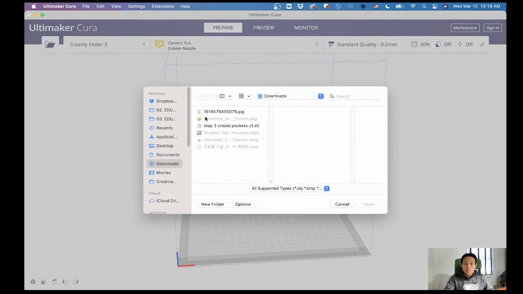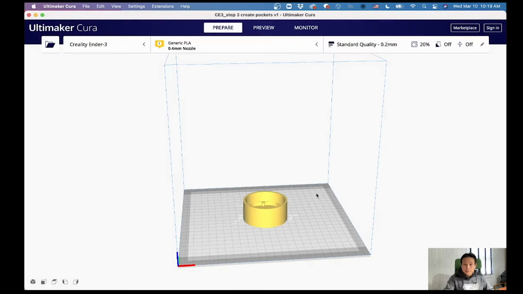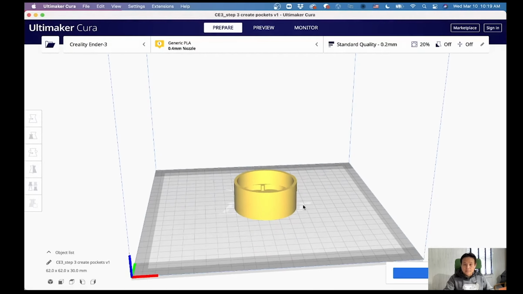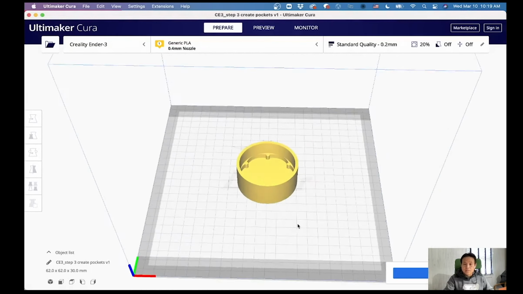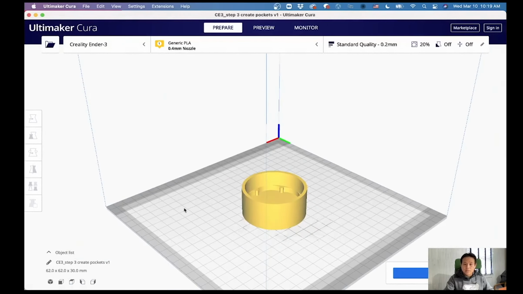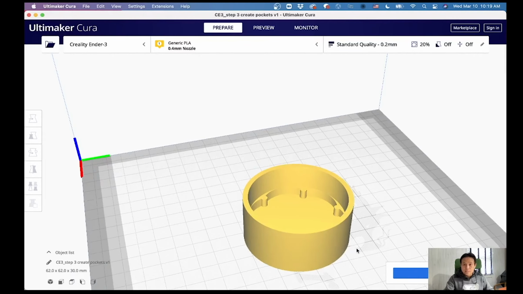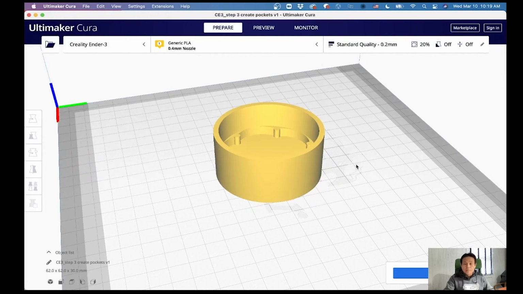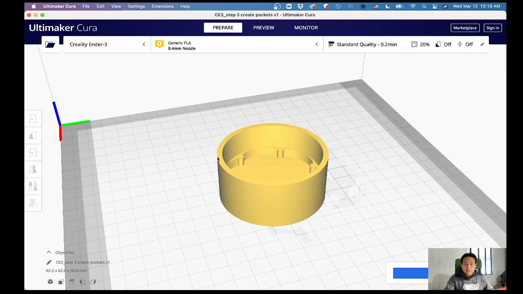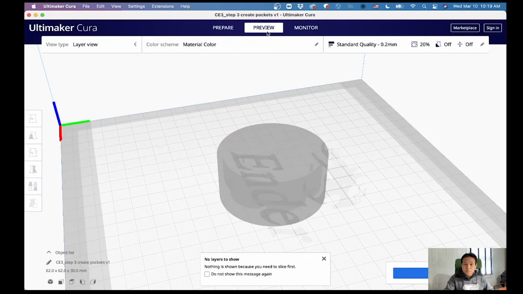So I'm going to find the file that I exported from Fusion 360, this file. In the software, I can also orbit and rotate the object. Once I load the file into this software, it shows prepare and preview, and then it shows the settings.